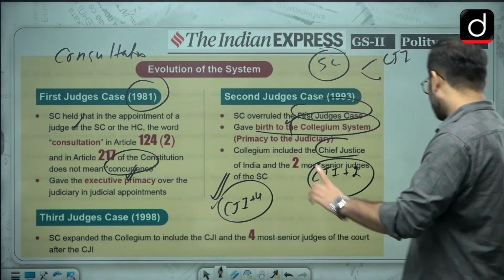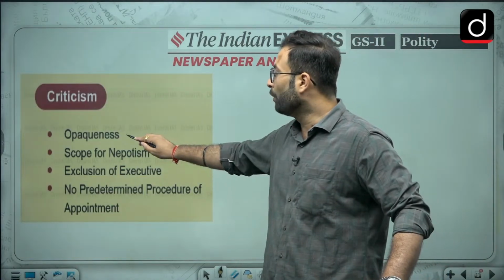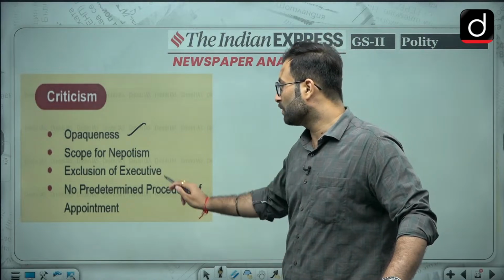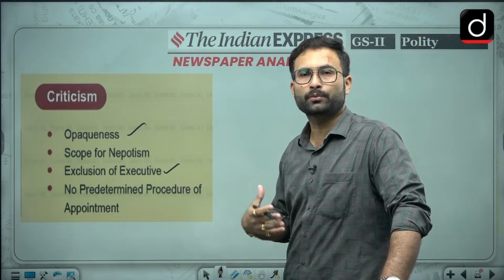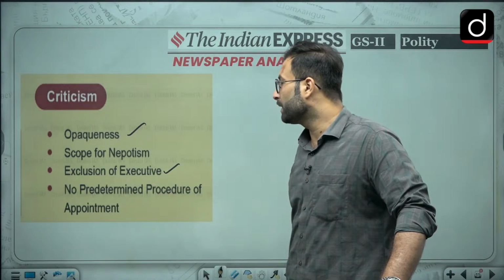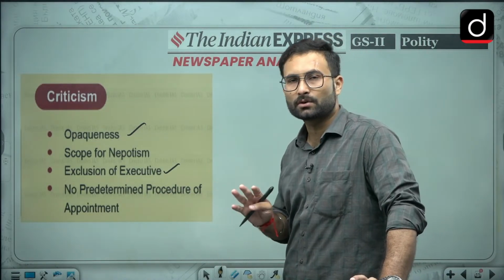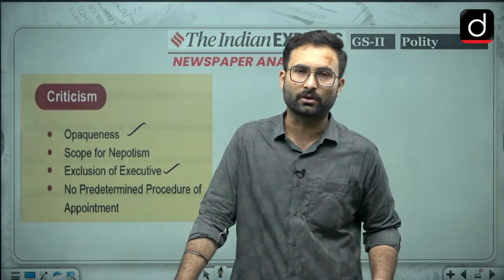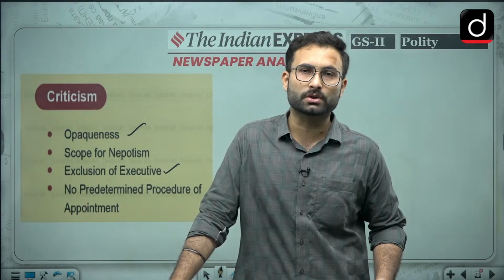Coming to the criticism part, what are the criticisms of this collegium system? Here you can see opaqueness is there, scope of nepotism is there, and exclusion of the executive, because obviously the executive is not given prominence over here. Then there is no predetermined procedure of appointment. What is going on behind the closed doors of the collegium remains inside only. And second, you are not even allowed to question that.